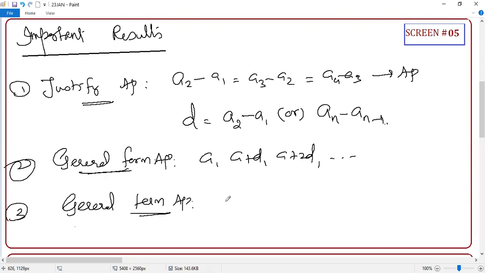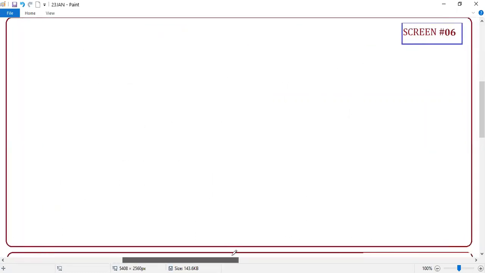AN equal to A plus N minus 1 times D. Guys, you should not think everything is a formula. Correct or not? We derived it. You should feel it. It is not like writing the formula directly. We derived every formula. I spent the whole last class on that. Am I right or not?